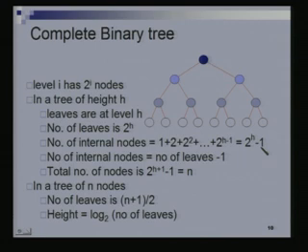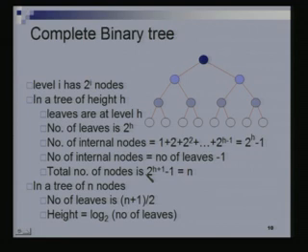Okay, so this is the number of internal nodes and the number of leaves is 2 to the h. So the number of internal nodes is the number of leaves minus 1. Right? This is for this complete binary tree that we are talking about. For a complete binary tree, the number of internal nodes is the number of leaves minus 1.